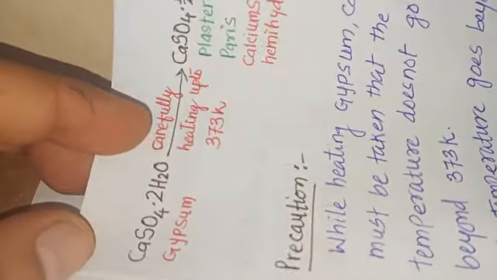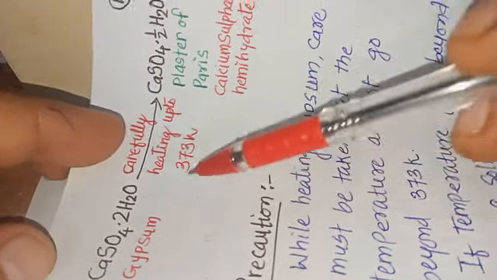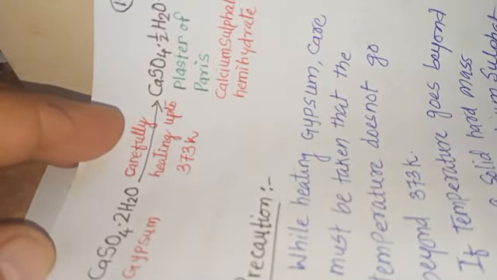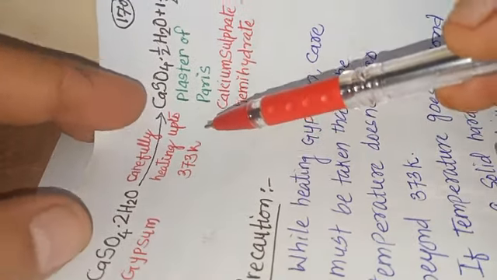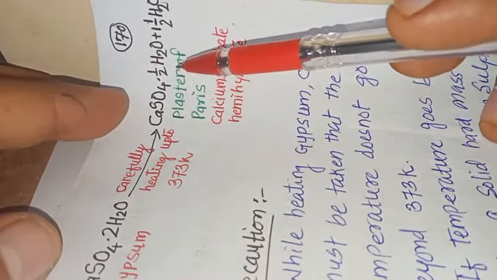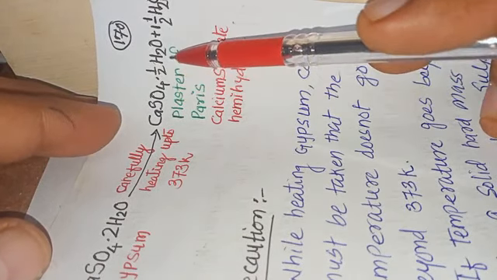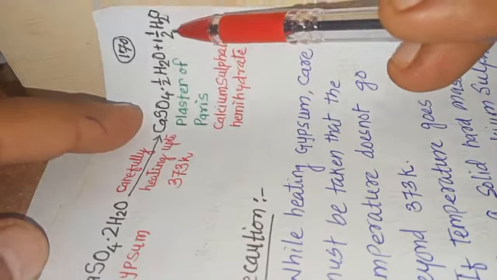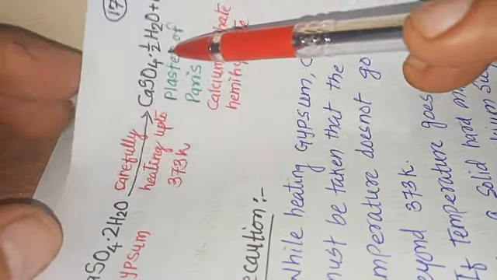Let us look at the chemical reaction. CaSO4 into 2H2O, that is gypsum, on careful heating up to 373 Kelvin, we get calcium sulfate hemihydrate, known as the plaster of Paris, CaSO4 into half H2O, plus 1.5 H2O, water molecules, removed.